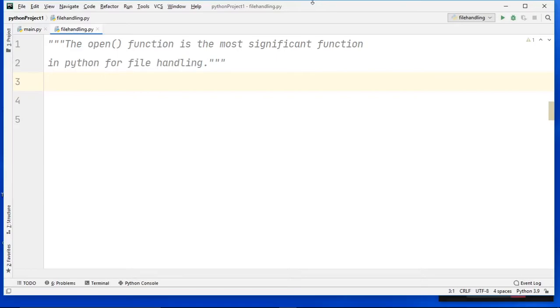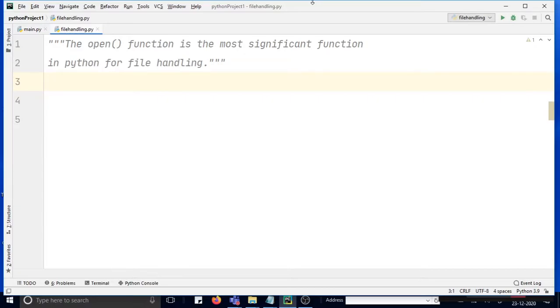Today I'm going to show you how to handle files in Python. As you know, file handling is an important concept. We store data in our computer as a file, and the data can be anything. It can be text data, it can be image data, it can be video. So files have a lot of importance. How to handle a file is also an important aspect. So today we're going to see how to handle files in the Python programming framework.